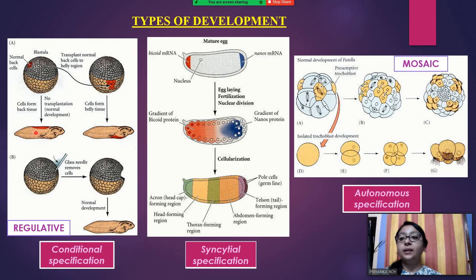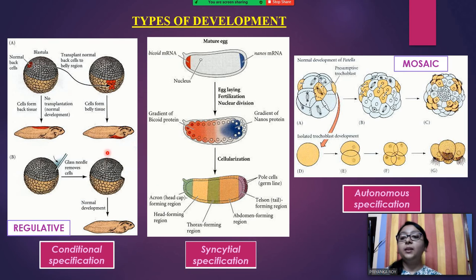So you can see that normally the back has developed. And if you transfer these back cells to the belly region, then the cells will form the belly tissue, and the back will also be formed normally. So when these cells are totally removed, you can also see that a normal organism is developed.